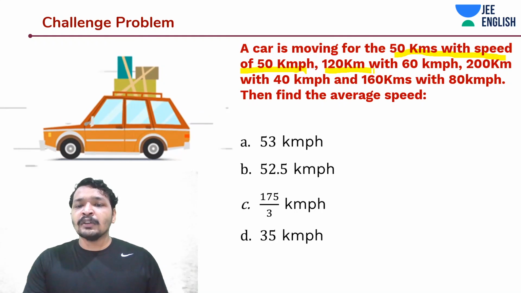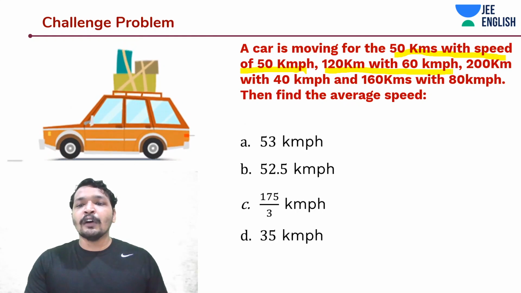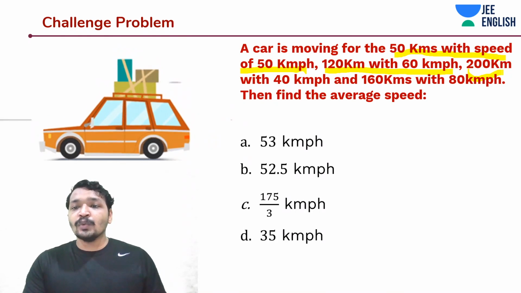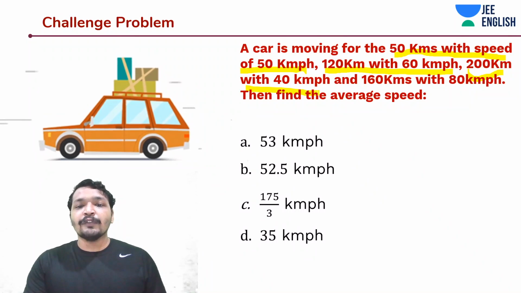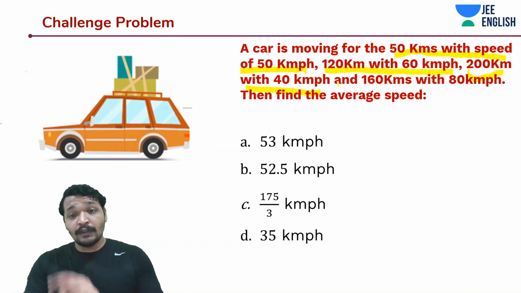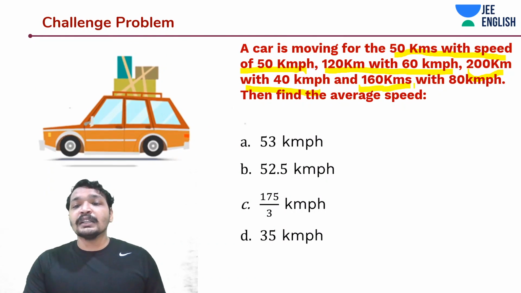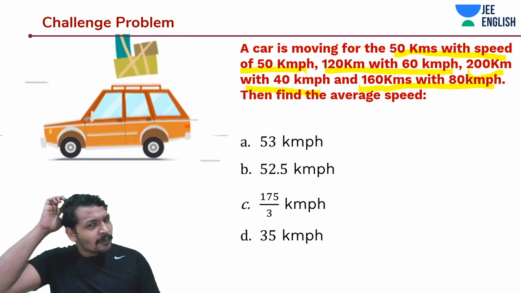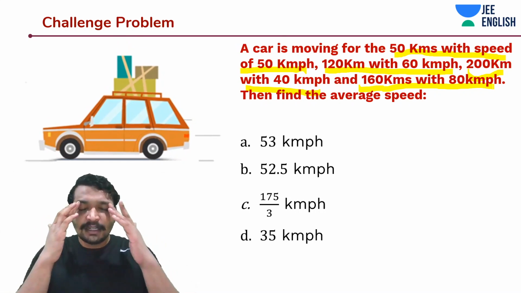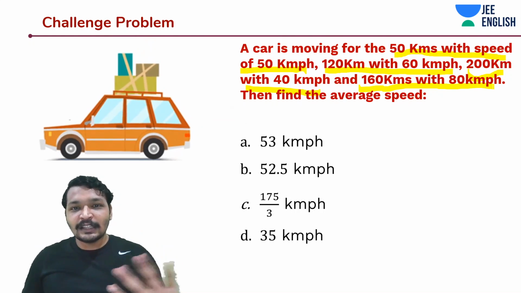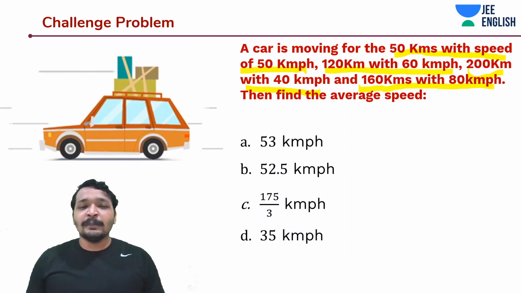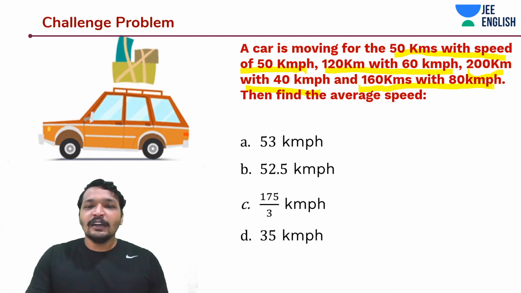Then the next 120 kilometers, it moves with a speed of 60 kmph. And then for the next 200 kilometers, it is moving with a speed of 40 kilometers per hour. And for the next 160 kilometers, it is moving with a speed of 80 kilometers per hour. So now in this problem, it's not the same one. You must have been thinking it is somewhat similar, maybe looking at this humpy jumpy picture on the left of the car.